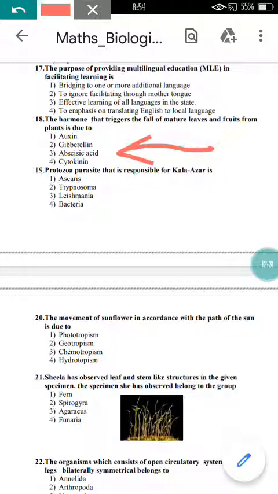The protozoan parasite that is responsible for Kala Azar is, so which type of parasite is responsible for Kala Azar? It is nothing but Leishmania. That is, option 3 here is correct.